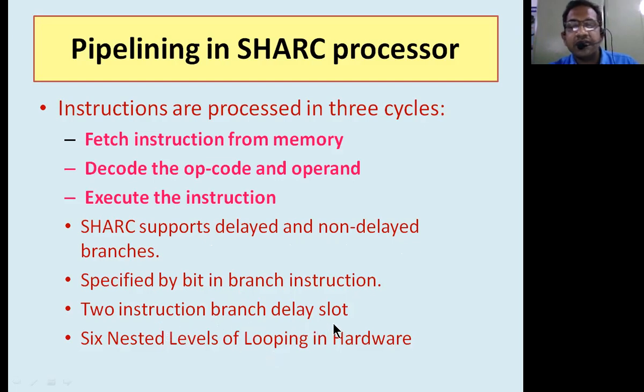Two instruction branch delay slots are provided because of delayed and non-delayed branches. Six nested levels of looping in hardware are used. That means if you have six different repeated instructions to be followed in the Shark processor, the hardware itself will support them. So that is the advantage.